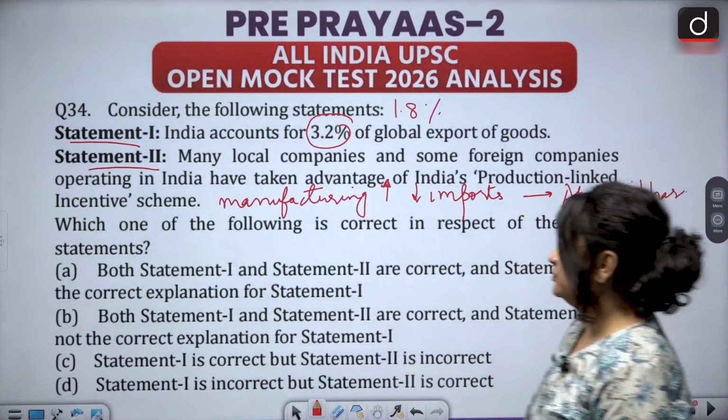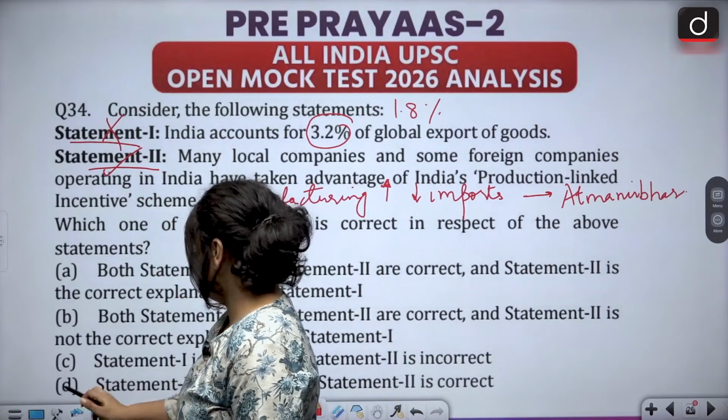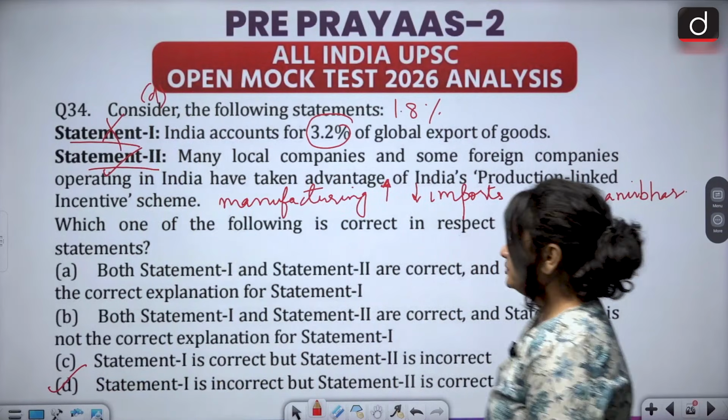So, this statement is correct. So, this one is wrong, this one is correct, and therefore, option D is the correct answer.